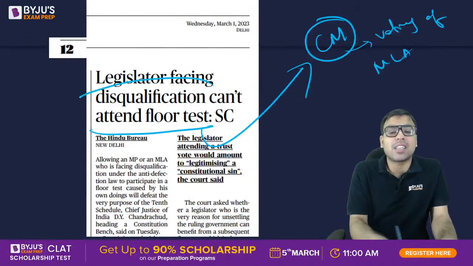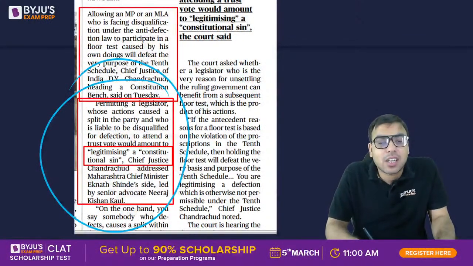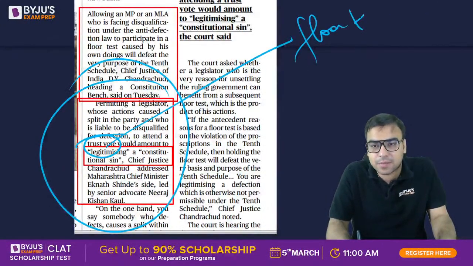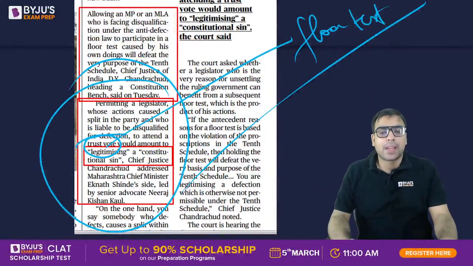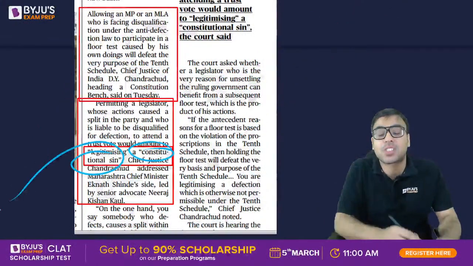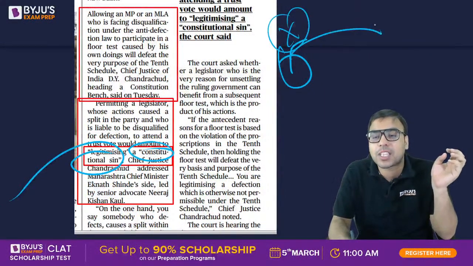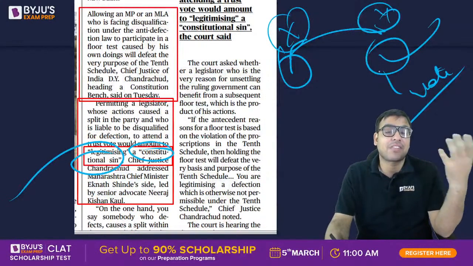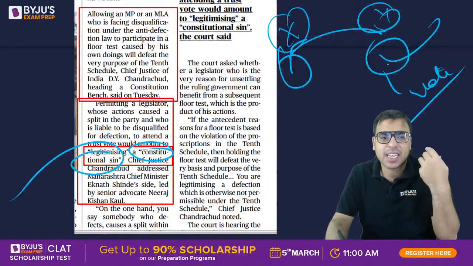तो इसमें क्या है कि Supreme Court has said कि legislature who are facing disqualification actually should not be allowed to vote in that trust vote. वही हुआ, trust vote भी same thing हुआ, floor test या trust vote, floor test भी कहते हैं, ठीक है. Now what do you mean by that? इसका मतलब ये हुआ, हाँ, so he is saying, the chief justice is saying it is a constitutional sin. ये गुनाह हो जाएगा कि जो लोग इधर से उधर वोट करके गए, so let's say move from X party to Y party, and they should still be allowed to vote because technically since they have defected, their seat should be disqualified in general. There are some exceptions, but generally that should be the case.